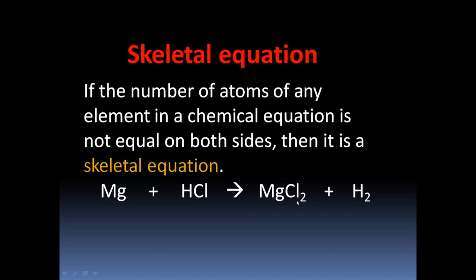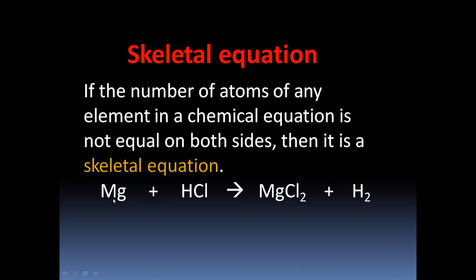So to form a magnesium chloride molecule, MgCl2, there should be two atoms of chlorine to combine with one atom of magnesium. Two atoms of chlorine combines with one atom of magnesium and it forms magnesium chloride. Plus with the liberation of hydrogen gas. We know that hydrogen gas is always in a molecular form, that is H2. Now, is the reactants and products equal?